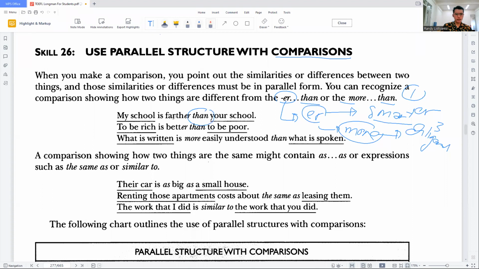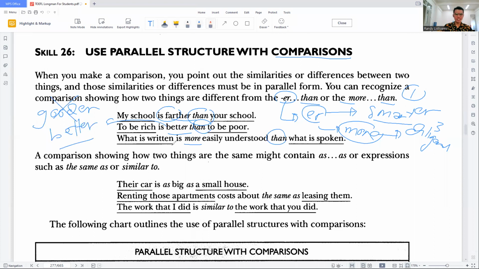And look at this. We use "farther than", "better than", "more ... than". Here, just one syllable. Oh, yeah, we cannot say "gooder". There's no "gooder". It's not "gooder", it has to be "better".